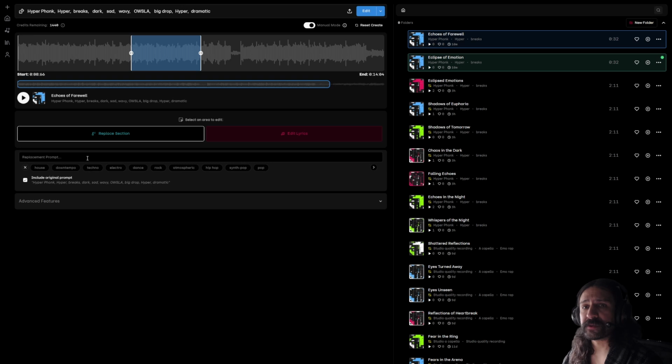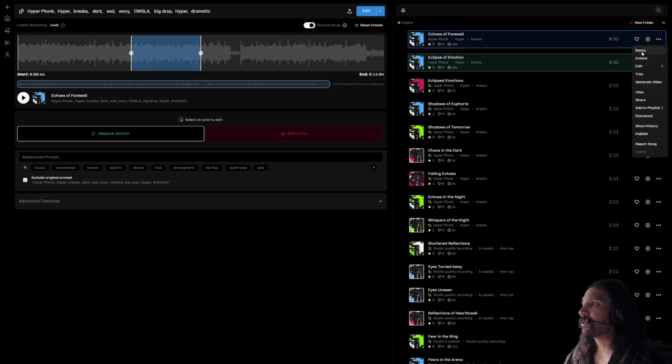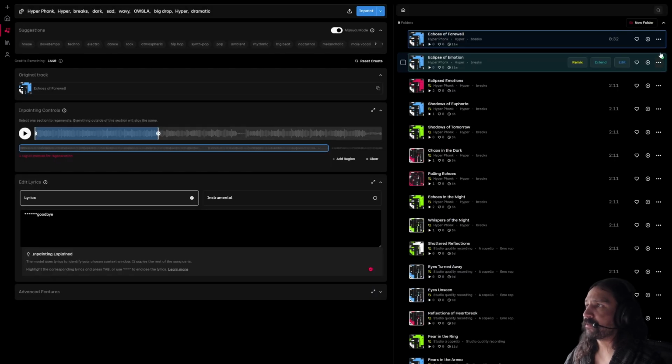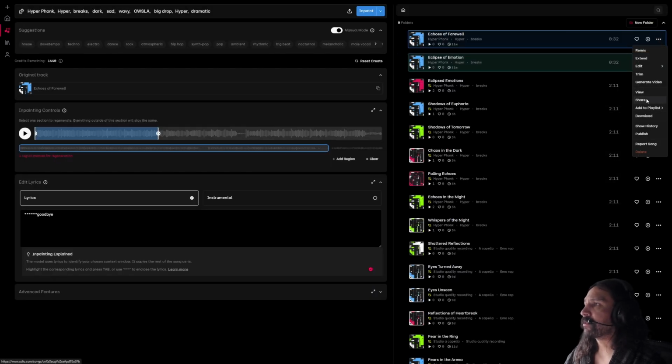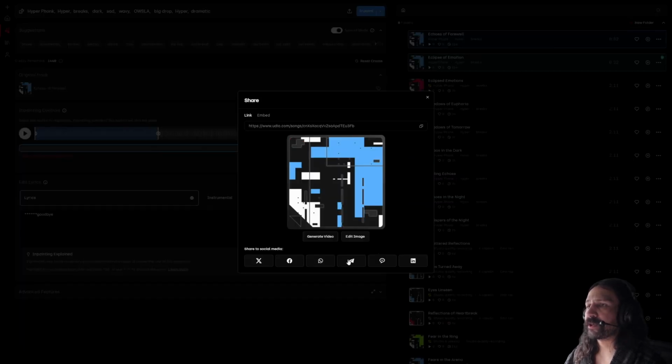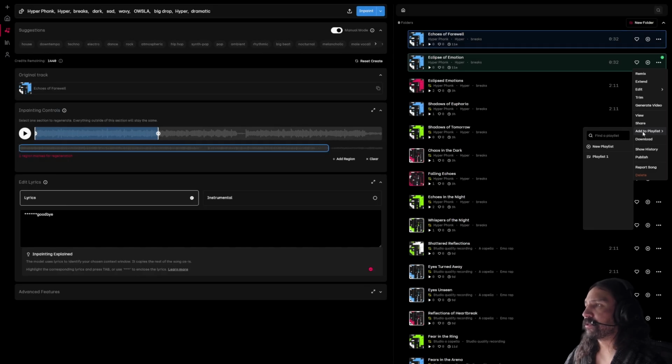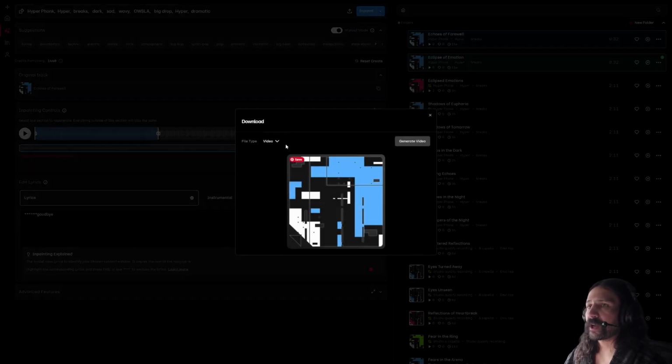Now you can access the features as well over here in this three dots tab. You can trim it. You can generate a video, which is just going to generate a lyric video. It's not going to do an animated video, unfortunately. Here, if you click view, it's going to full screen it. And if you go here to share, this gives you different sharing options down here. And you can also just copy to clipboard. If you want to add it to a playlist, you do it here. If you want to download it, then it's going to pop up this little window.